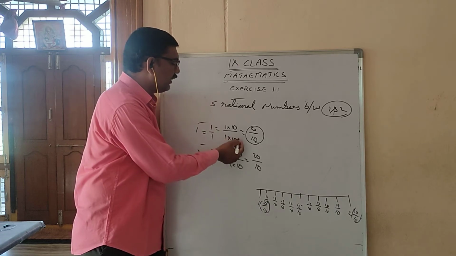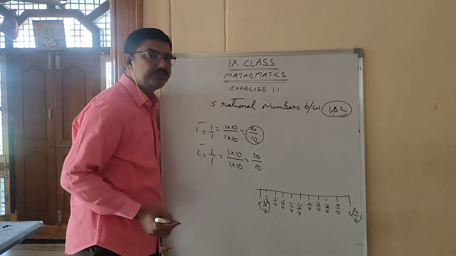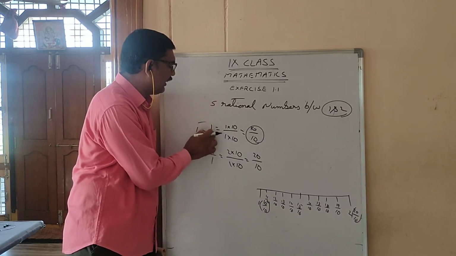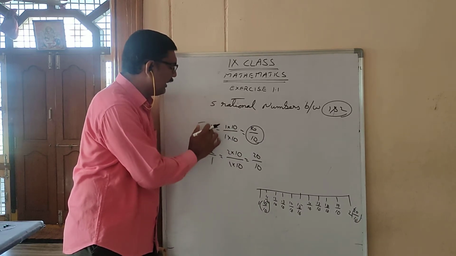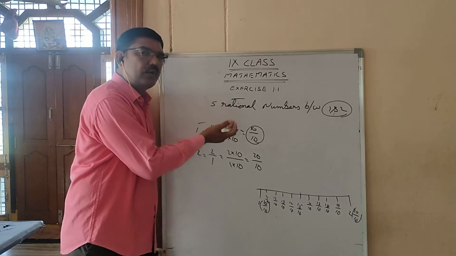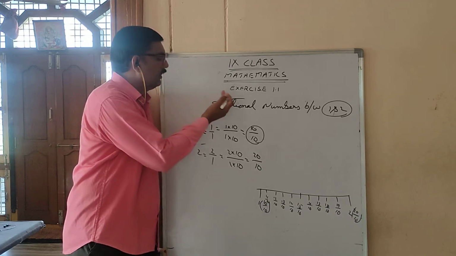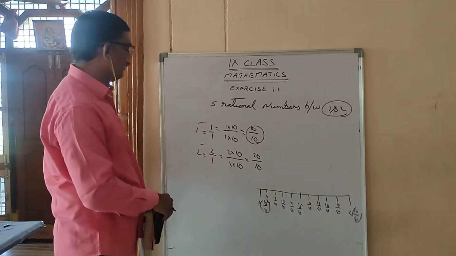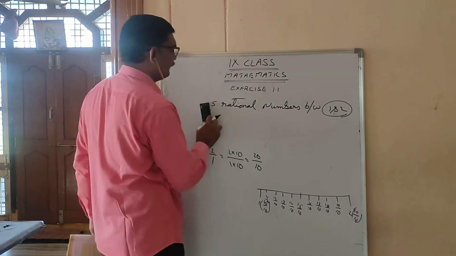If you want 100, what you have to do is keep 1000 or 100 or something here. So if you multiply the 1 with 100, here also 100, 100 by 100. This is 200 by 100. In between, 201 by 100, 202 by 100. So many values will be found. So it is another method.